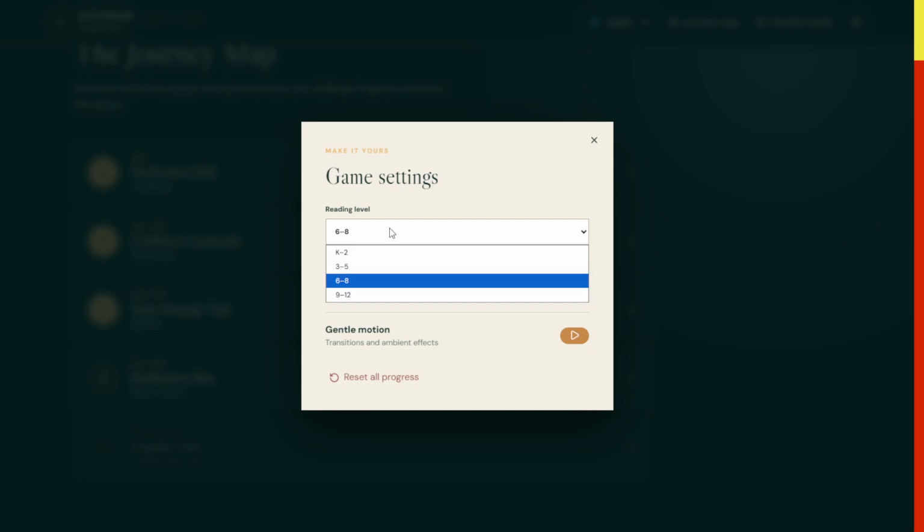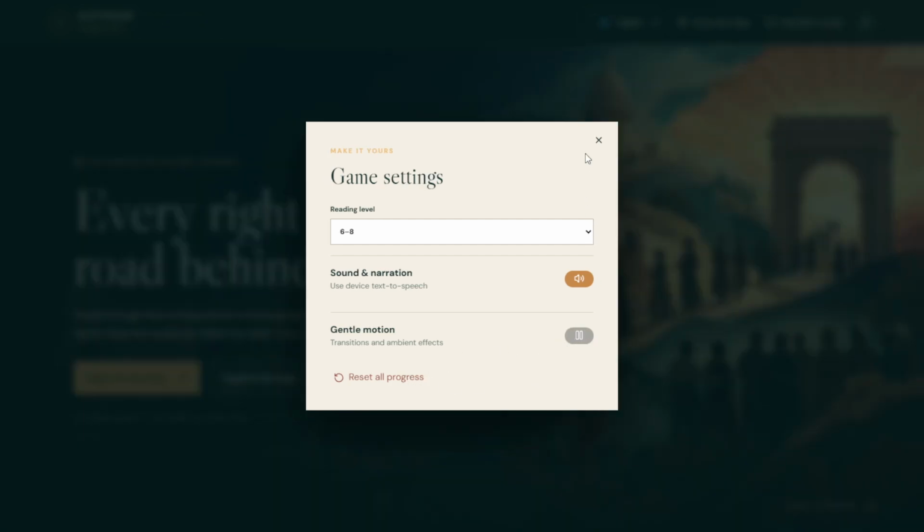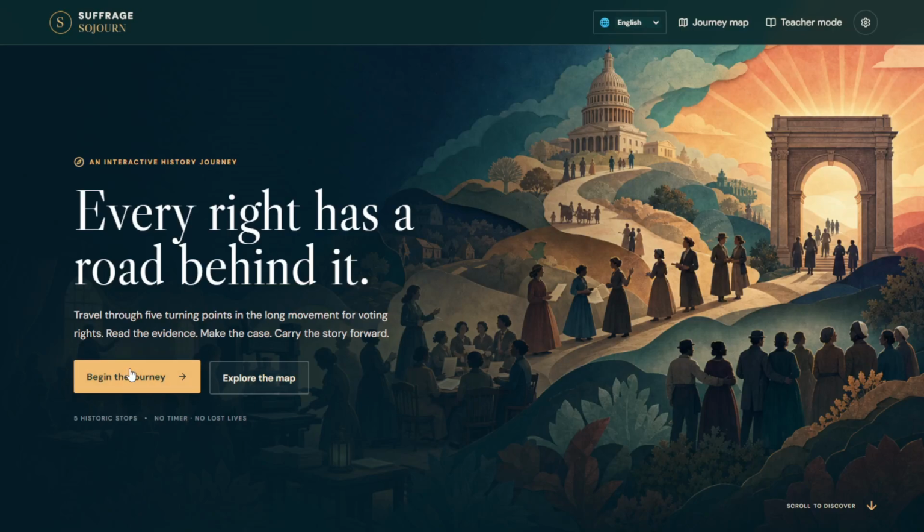Now you'll notice that you can adjust the reading level, K-2, 3-5, 6 through 8, 9 through 12. There's sound and narration if you want to turn that off, and maybe it's not appropriate for the classroom. There's also transitions and ambient effects. You can choose to pause those or turn them on or just reset all progress. And that's pretty much it.